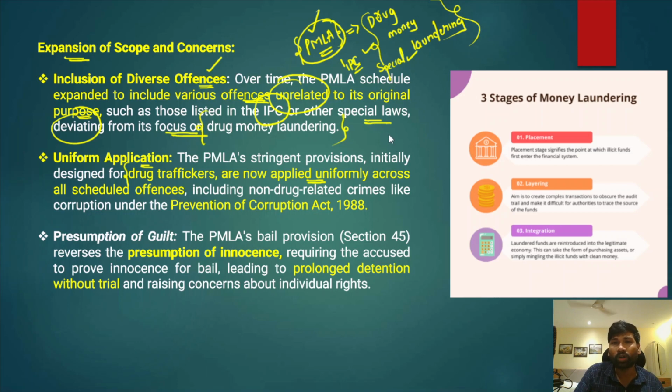For example, one provision is confiscation of properties, which is not just for drug trafficking money laundering, but also for various other offenses.